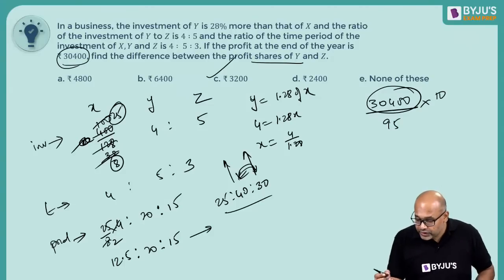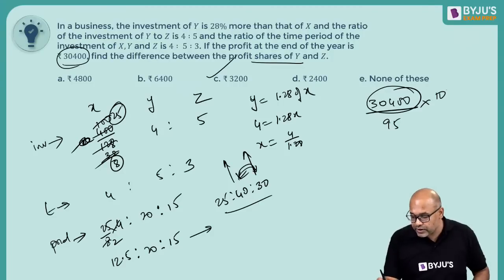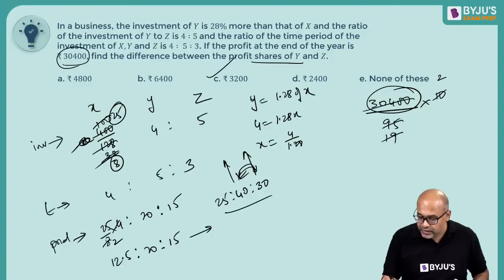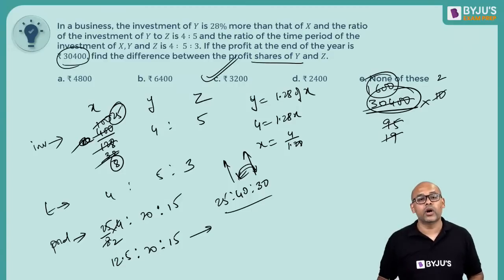Yeah, so this will be 95 into, so you can say 5 goes 2 times, 5 ones are 5, 5 ones are 45, so 19 goes how many times? I think it goes 1600 times. So 1600 into 2 is 3200, that is going to be your answer, option C.